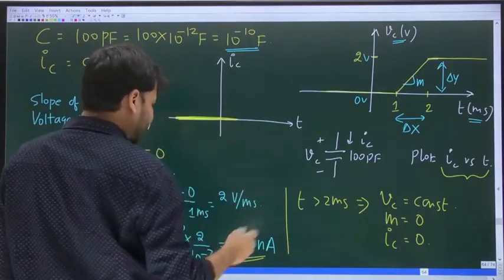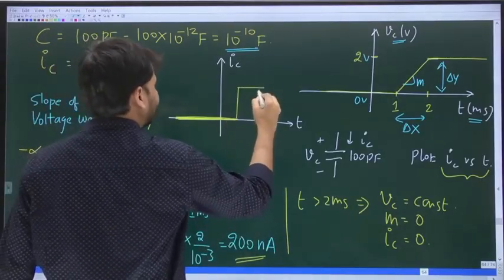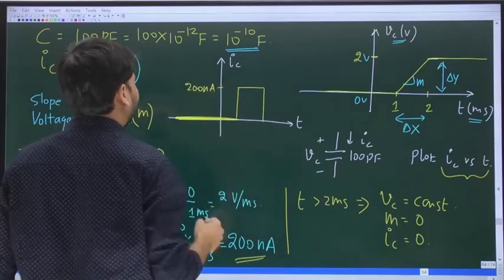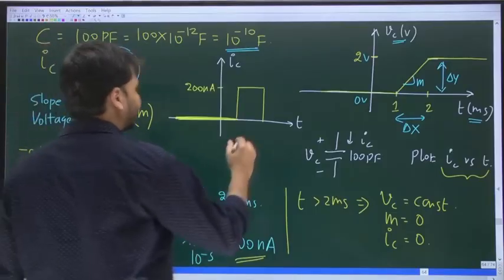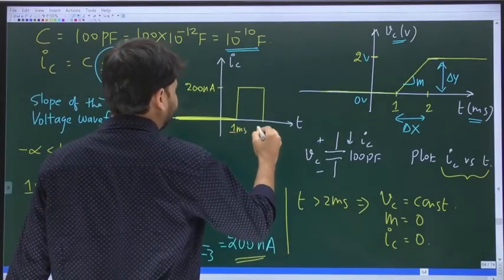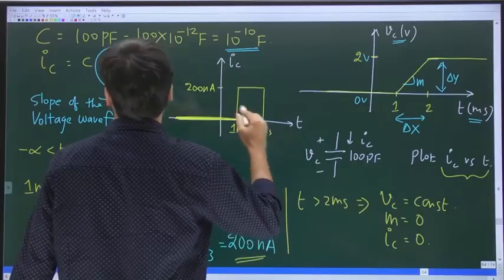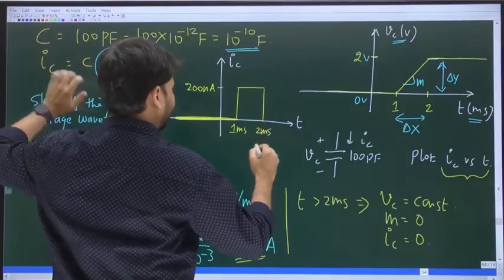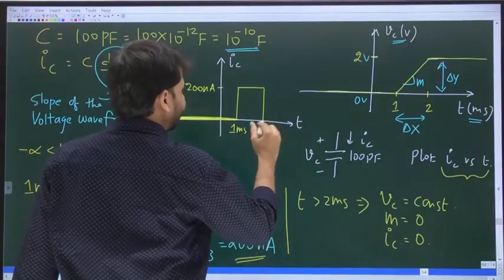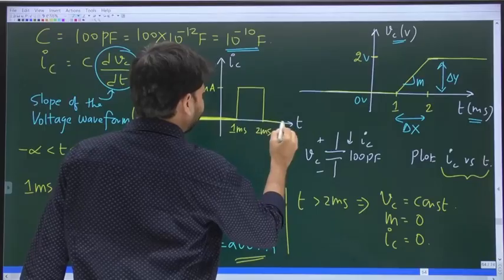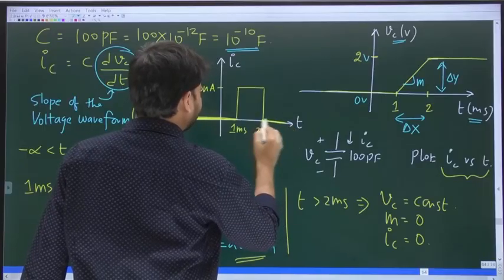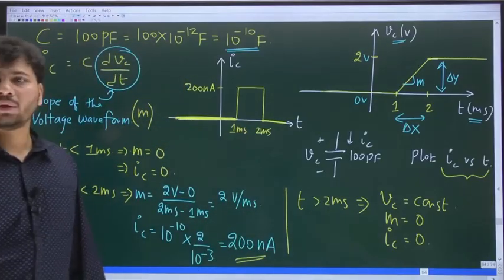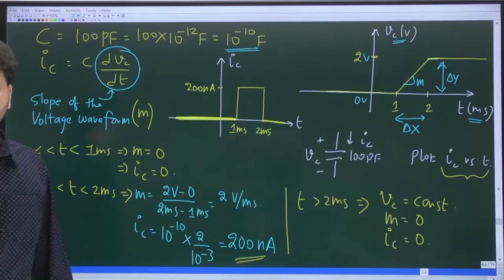And from 1 to 2 milliseconds, the current is what? Constant and equal to what? 200 nanoamps. So this is 1 millisecond, this is 2 milliseconds. And beyond 2 milliseconds, again the current is what? 0. Okay. I mean, it is very simple, but I am sure you also must have drawn the same thing.